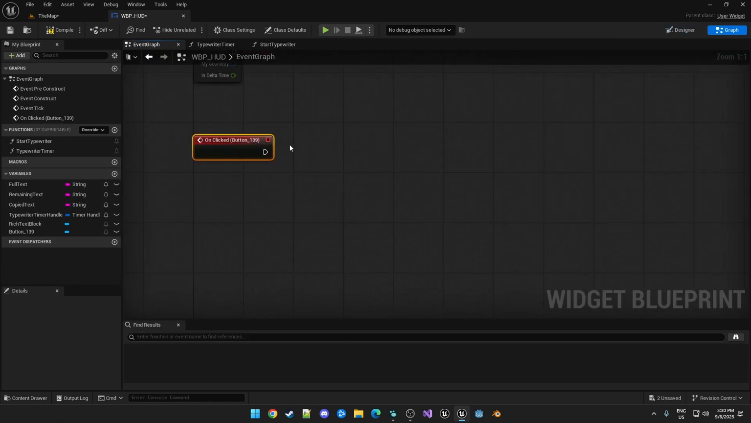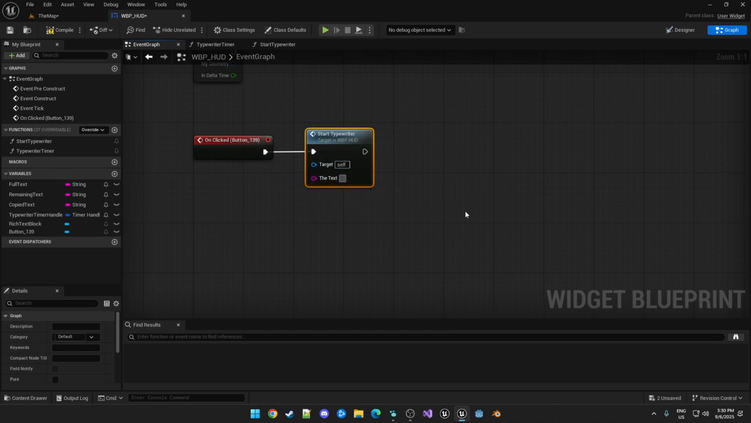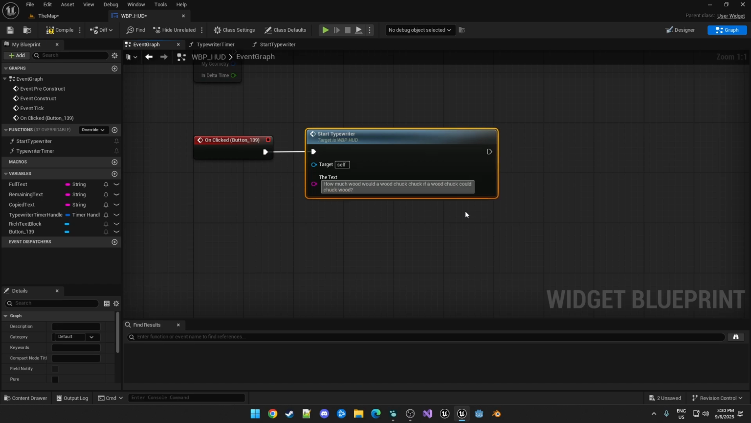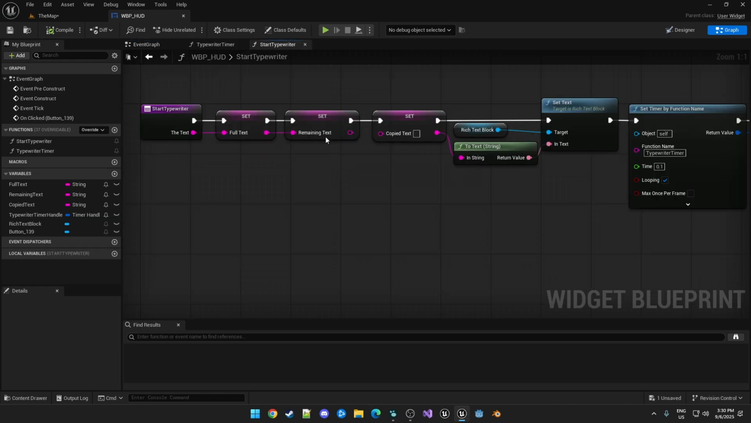So all the on-click event right now is calling start typewriter, which we just need to send in some text. So for this, I'm going to put how much would a woodchuck chuck if a woodchuck could chuck wood. So when you click on the button, it's sending along this text. In here, it's setting a bunch of variables. We're setting the initial text of the rich text block to empty, and also resetting copied text to empty. And then we're creating the timer and saving it.